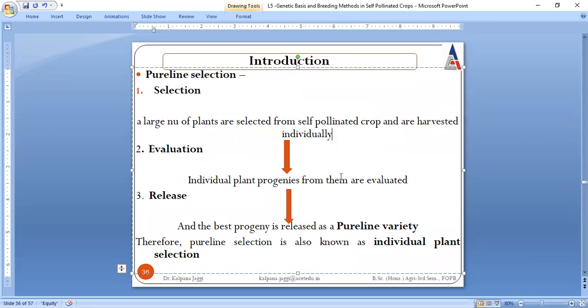Now the progeny which are harvested will be evaluated, and the inferior ones, which are of no use, will be removed. During evaluation, inferior will be removed and superior will be selected. And if it is found to perform similarly in different agroclimatic zones, then it is selected and released as a pure line variety. Pure line, again I repeat, has no mixtures. Pure line means it has the same genetic content as its parent.